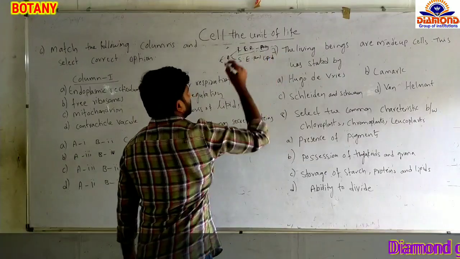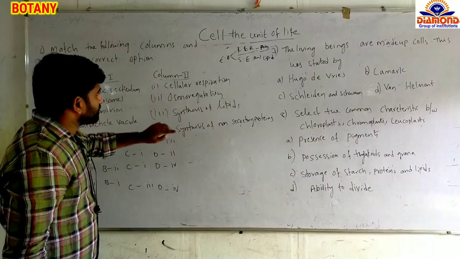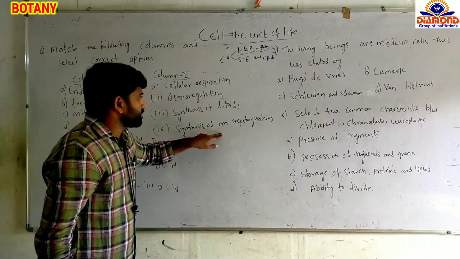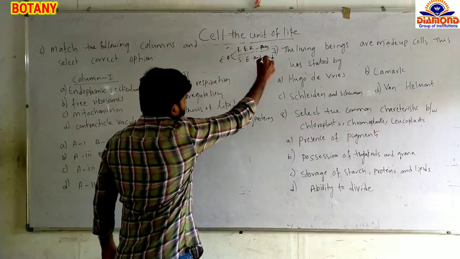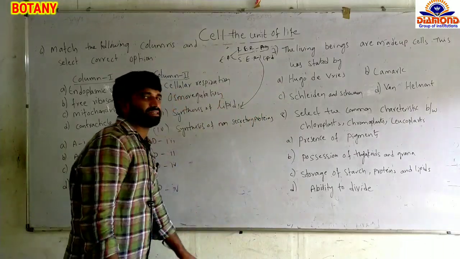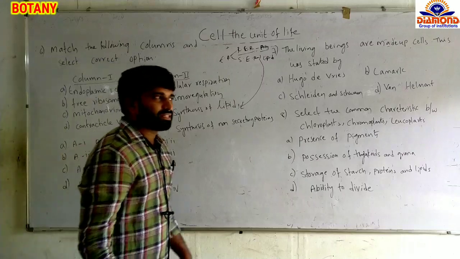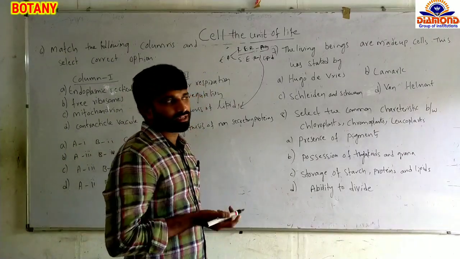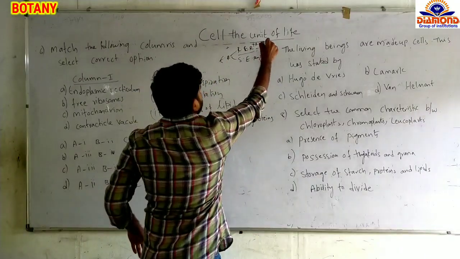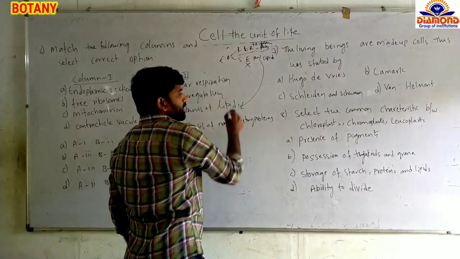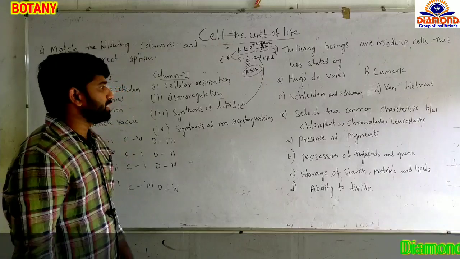involved in lipids. Out of the given options, protein synthesis is there, synthesis of non-secretory proteins, and synthesis of lipids. The synthesis of lipids takes place in the smooth endoplasmic reticulum. This is a character of one type of the endoplasmic reticulum. The difference between rough and smooth endoplasmic reticulum is that rough endoplasmic reticulum is associated with ribosomes, but smooth endoplasmic reticulum does not have ribosomes. That's why it can synthesize lipids.